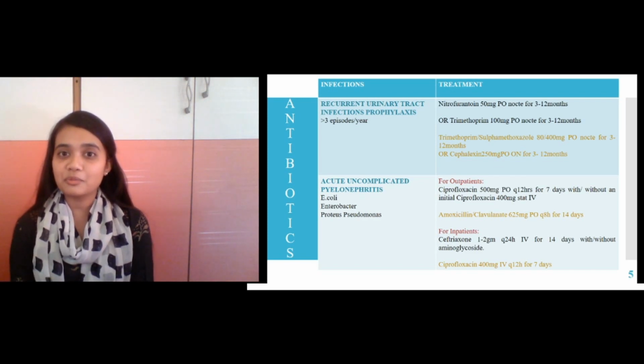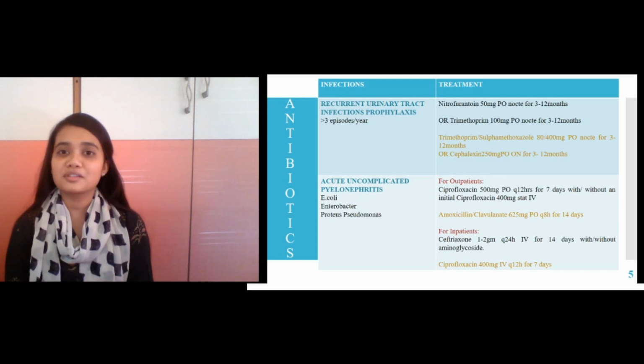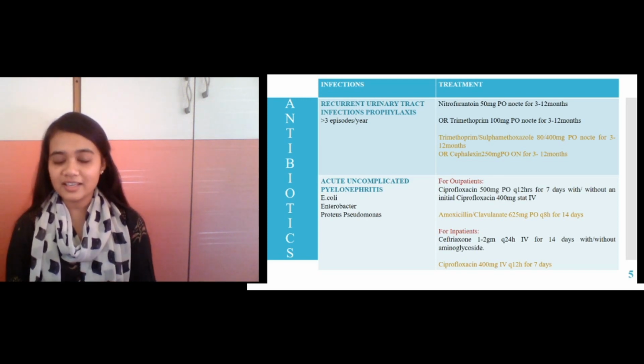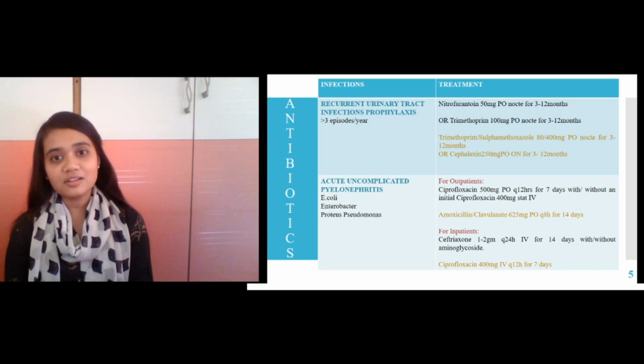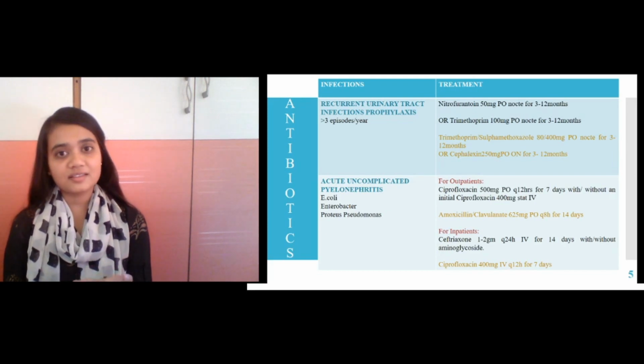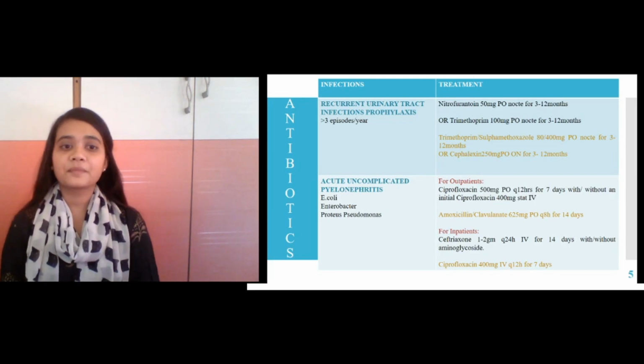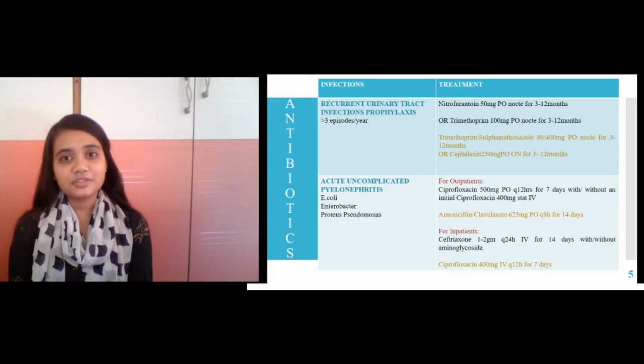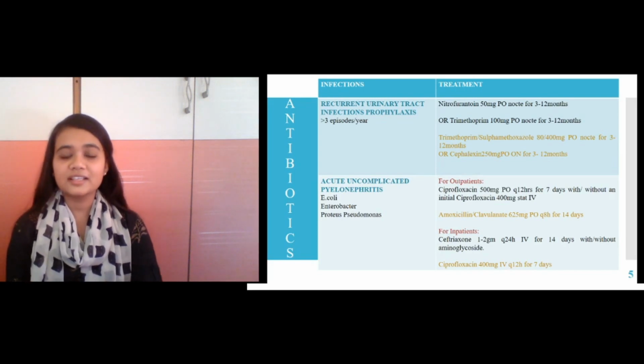Trimethoprim blocks this enzyme, and hence folic acid, which is responsible for the synthesis of DNA, is not formed, and so it affects the synthesis of DNA.